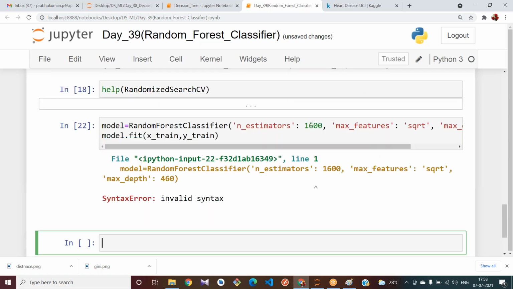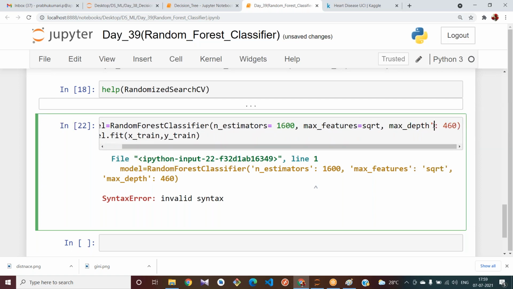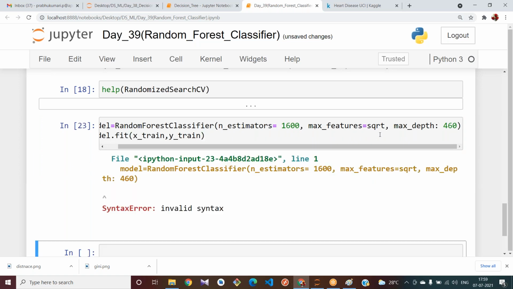Invalid syntax. Okay, wait. I should provide equal to, and this is not the case here. I should remove this. This is the string, no square root.